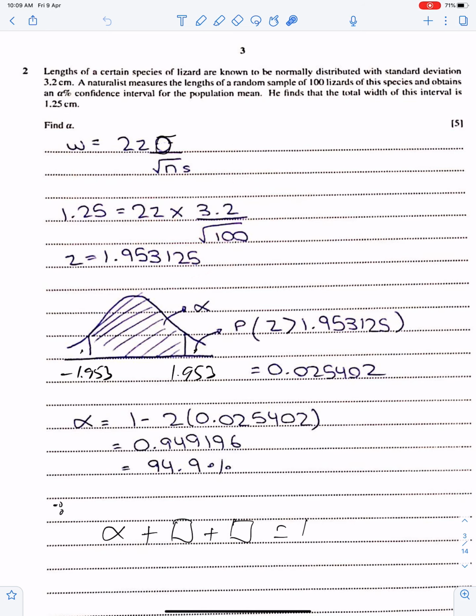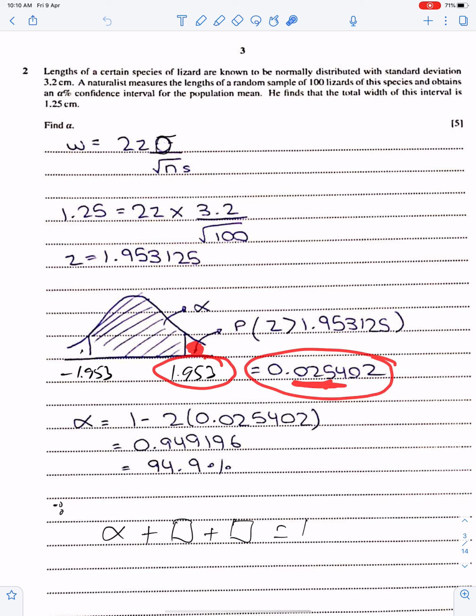Now if you are using the latest calculator, then write this number here, and the negative of this here, and this is alpha. So if you are using the latest calculator, use this as lower limit and this as upper limit and get this answer straight away. If you are using the normal distribution table, then get this area. This is 1 minus 0.953, and this area will be this.